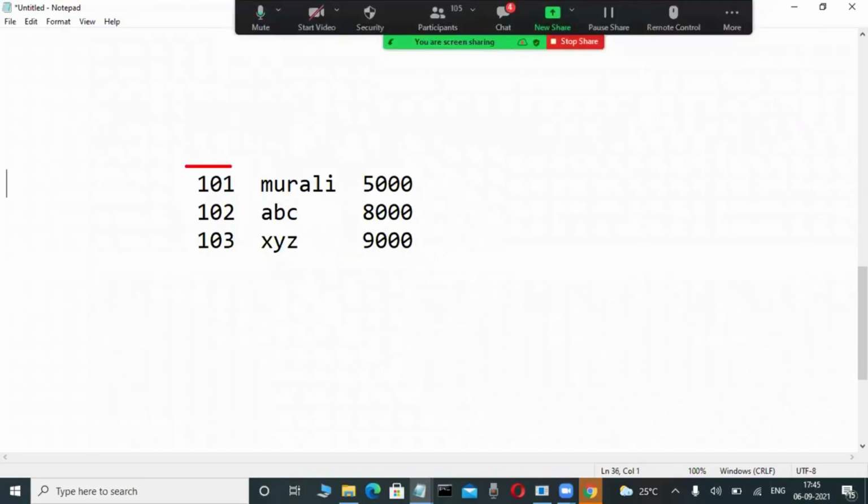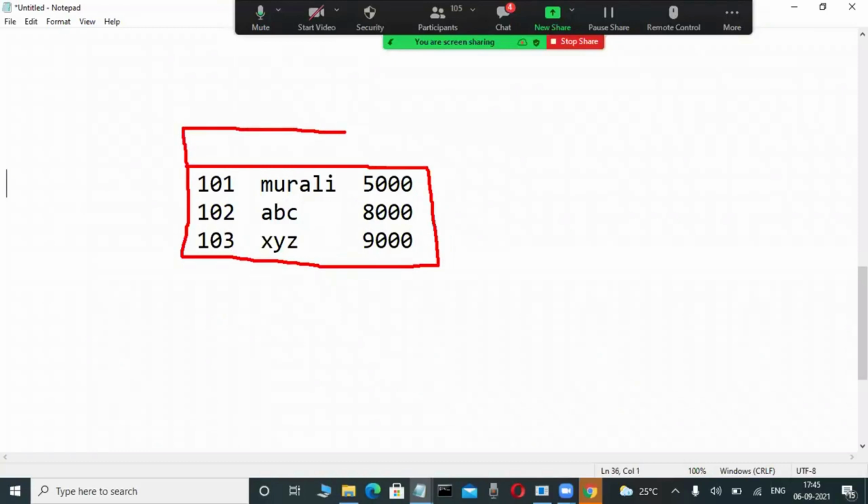Now check it out. In this project I am changing this data like this. Suppose I change this document and write an employee number, an employee name, and a salary. Now this is data or information.